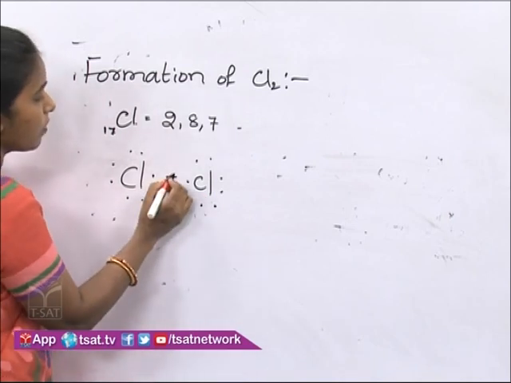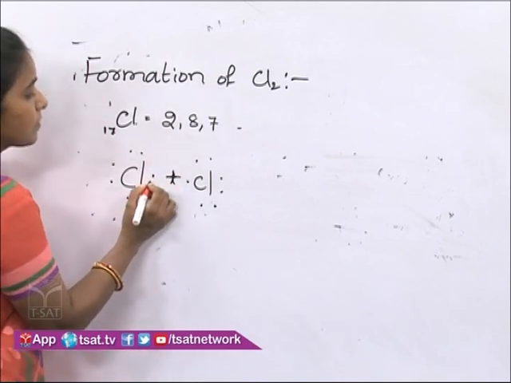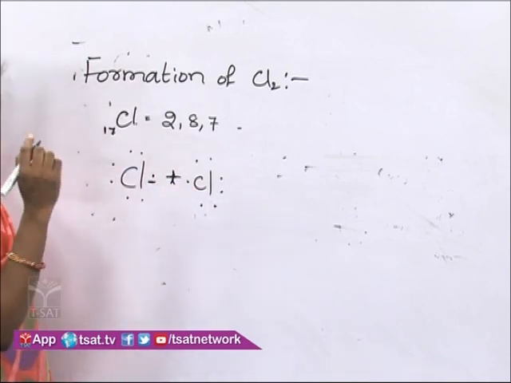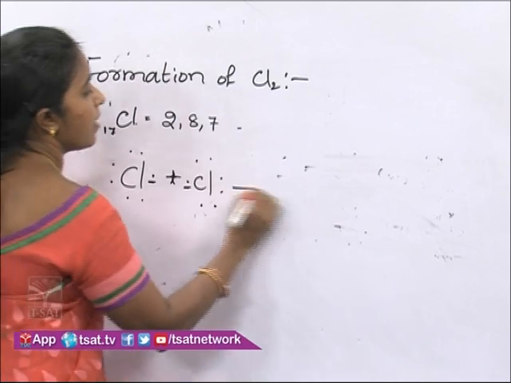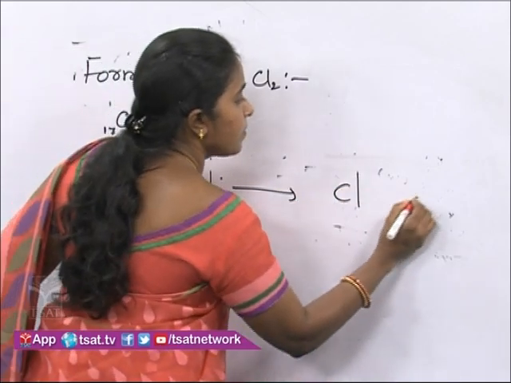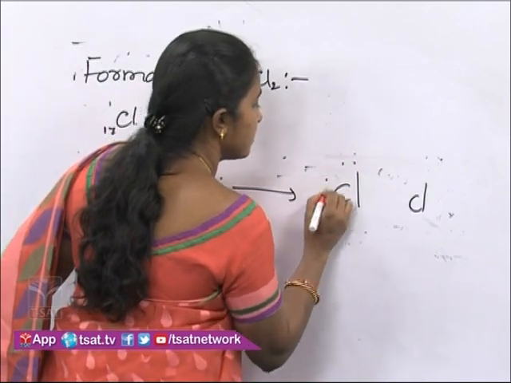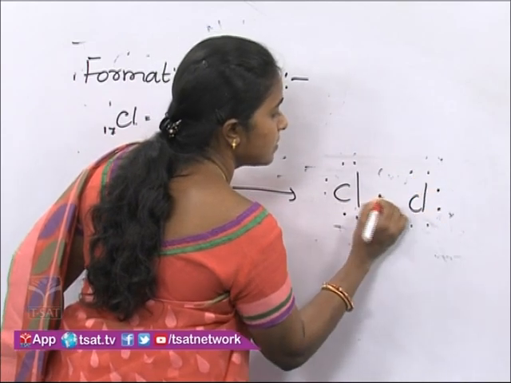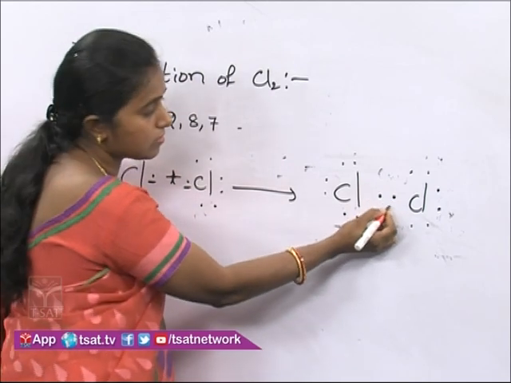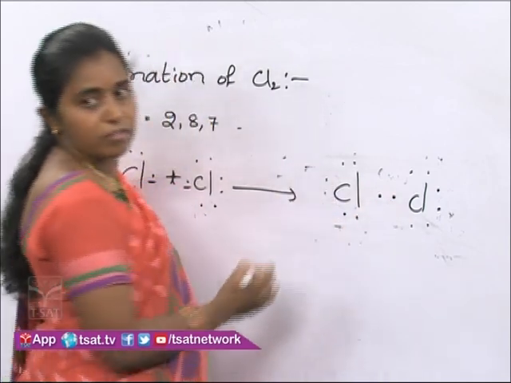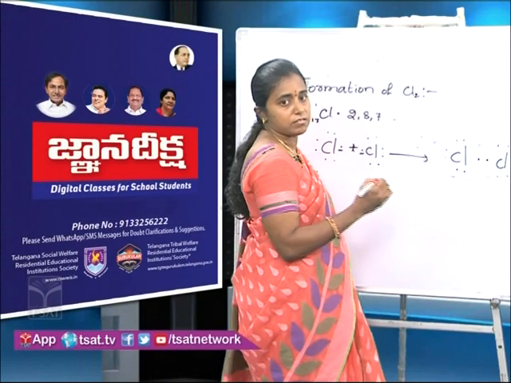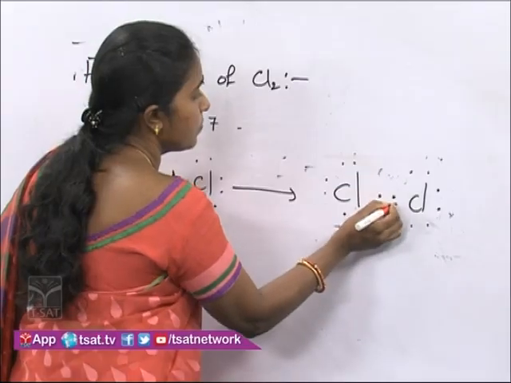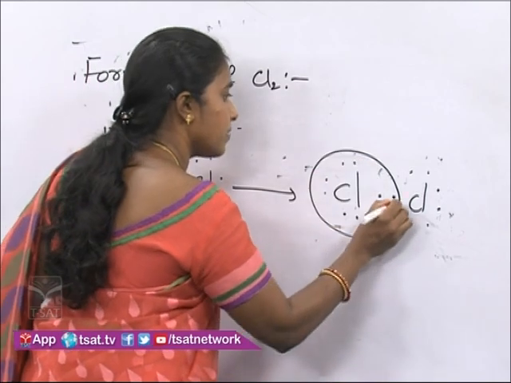So, how do they form a bond? This chlorine atom contributes 1 electron for bonding, and this chlorine also contributes 1 electron for bonding, and the bond is formed like this. These two are the contributed electrons. Now, these contributed electrons are called bond pair electrons, and these bond pair electrons are equally shared by both the chlorine atoms.